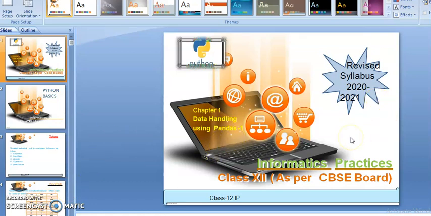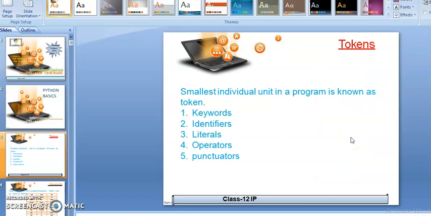So first of all, we will start the Python basics with the tokens. All of you are aware that any smallest individual unit in any programming language is known as a token, and there are 5 tokens available in Python. First is keyword, identifiers, literals, operators, punctuators. So all these 5 come in the category of the token. So let's discuss or revise one by one.